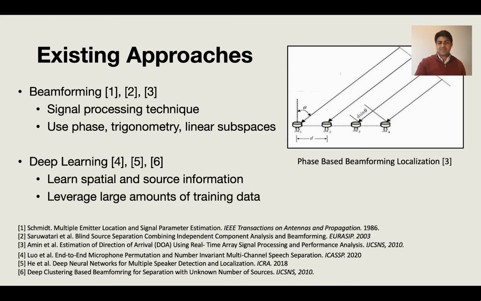Our method uses the best of both worlds, where we have a deep network that can learn a rich feature representation, but we also use ideas from beamforming to explicitly inform the network about aspects of the world geometry. Let's see how it works.